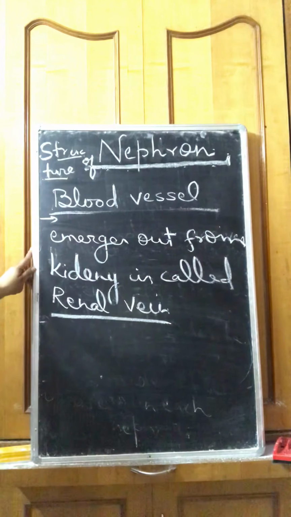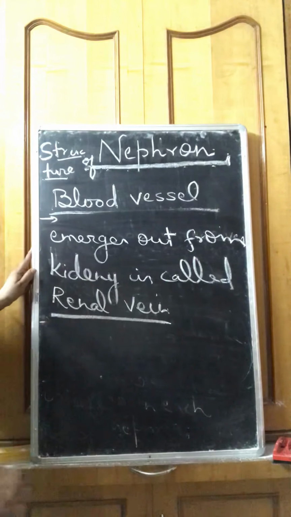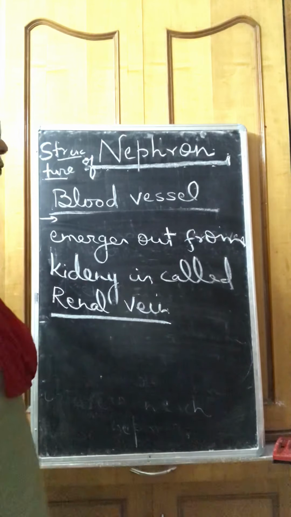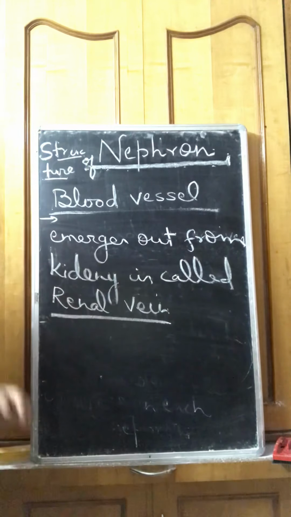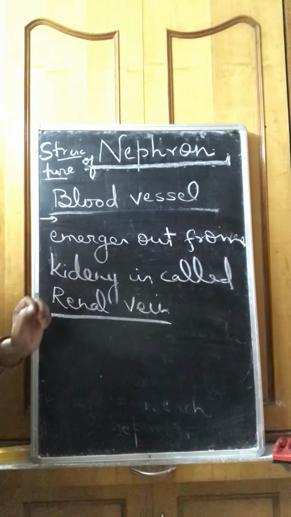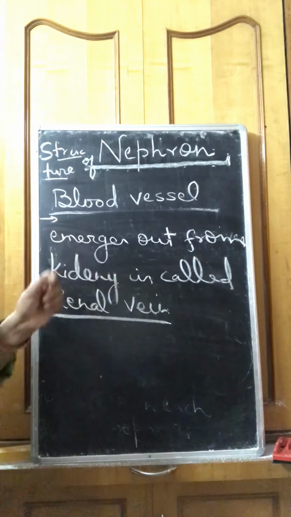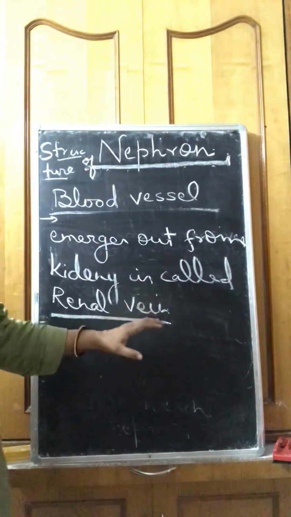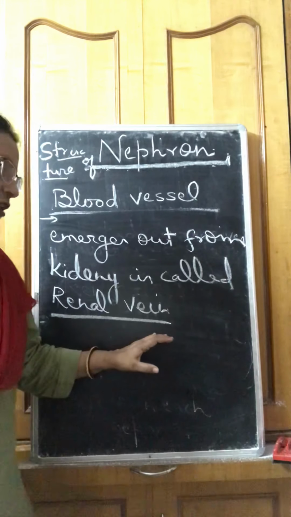These renal veins are formed by the union of capillaries, and then they emerge out from each kidney.